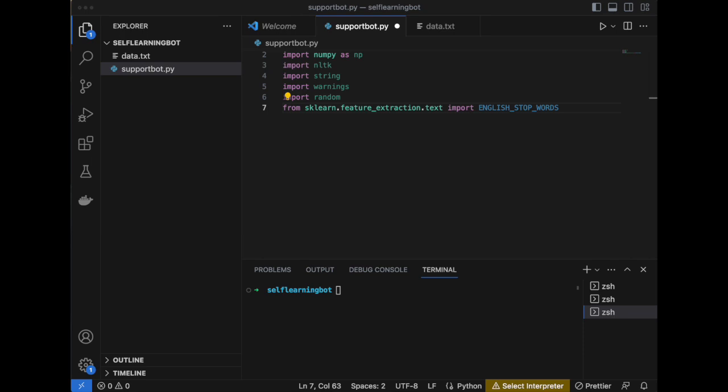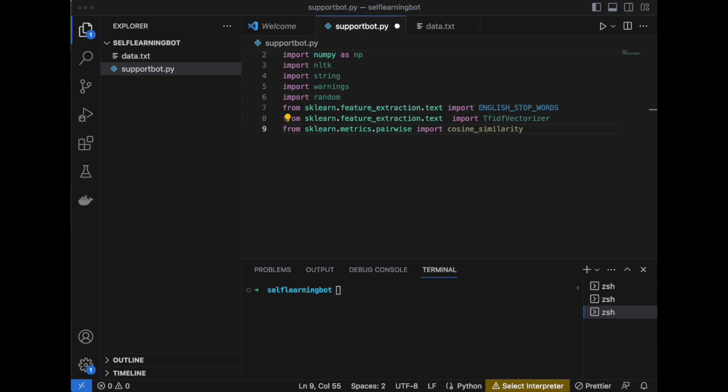And then we are also going to import the text processing library, which is basically used for English stop words, which gives us common words to ignore. And then we are also going to import the TF-IDF vectorizer that helps to convert text into meaningful numerical data, as bots don't understand the meaning of words. So here we are using this library to convert text into numerical data.